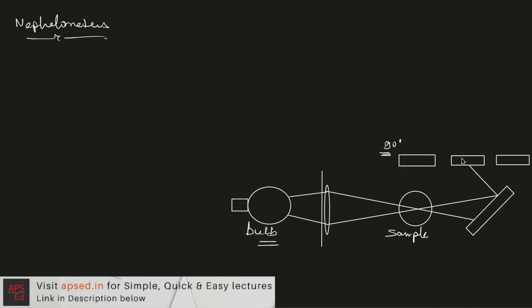Then we have other sensors also. These are photometers, with the help of which we can take the readings in this case. So here we are not using our eyes, because that will not give reliable results if we are talking about high accuracy. So here we are using photometers instead.